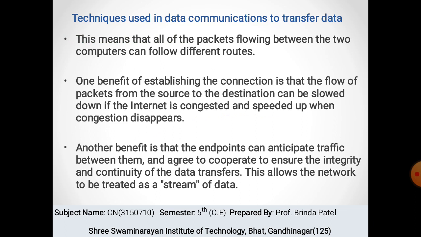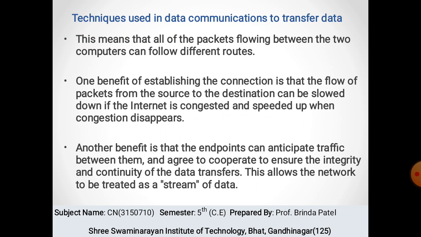So this means that all of the packets flowing between the two computers can follow different routes or different paths. One benefit of establishing the connection is that the flow of packets from the source to the destination can be slowed down if the internet is congested, meaning jammed, and speeded up when congestion disappears.